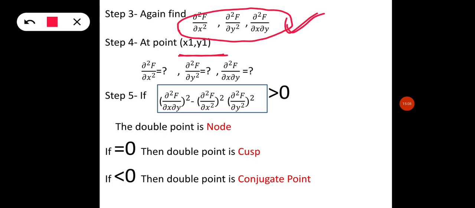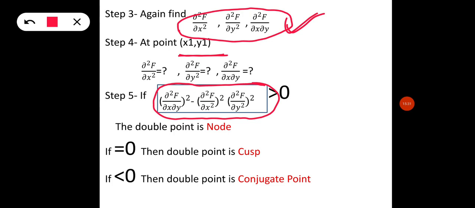Now this is a very important formula: del 2f upon del x del y whole square minus del 2f upon del x square times del 2f upon del y square.